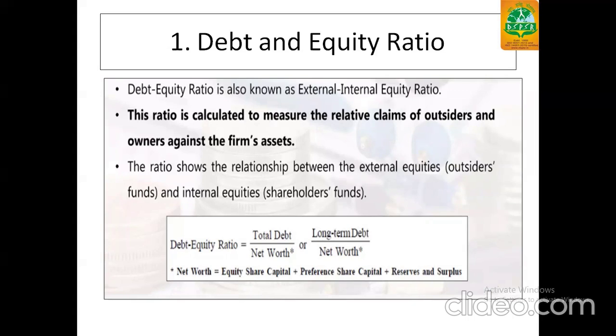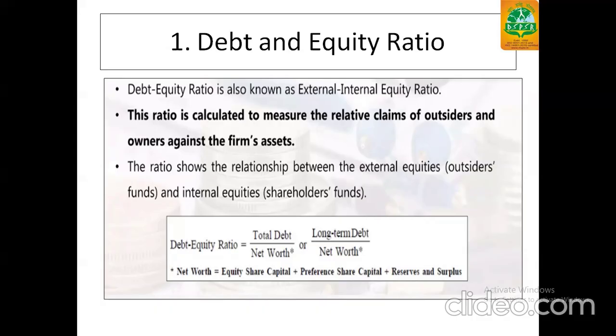So, the debt equity ratio is also known as external internal equity ratio. This ratio is calculated to measure the relative claims of outsiders and owners against the firm's assets.